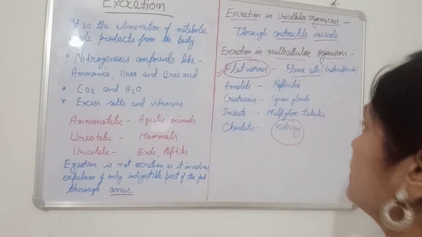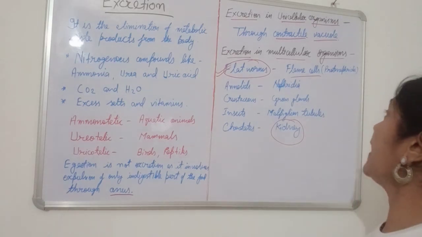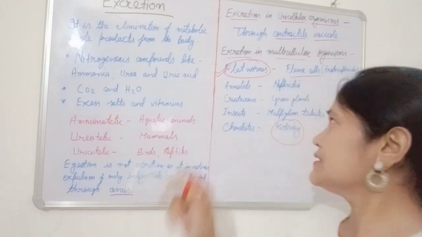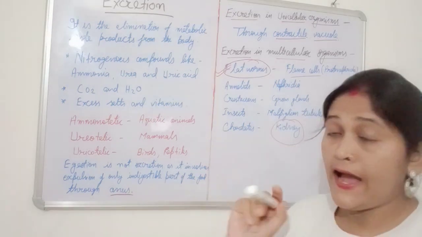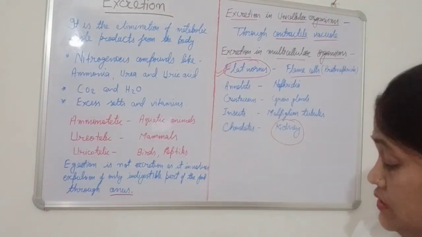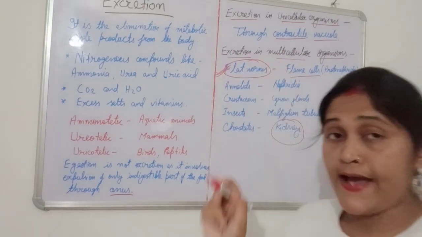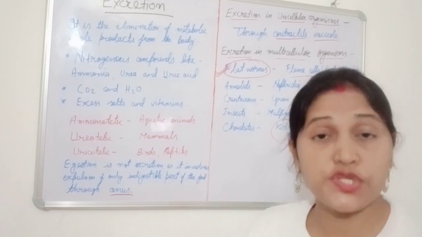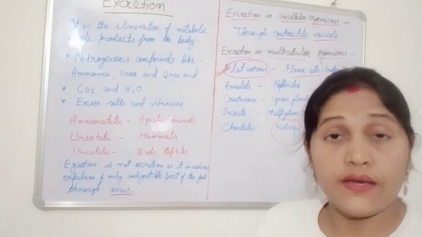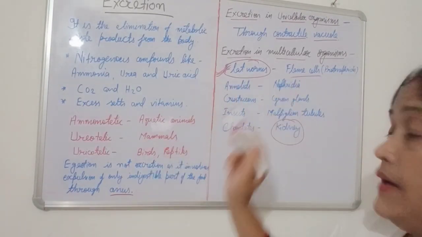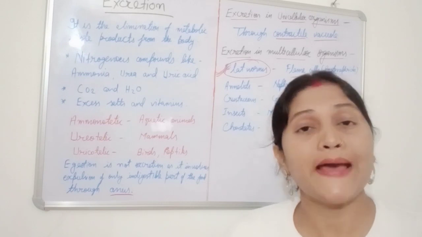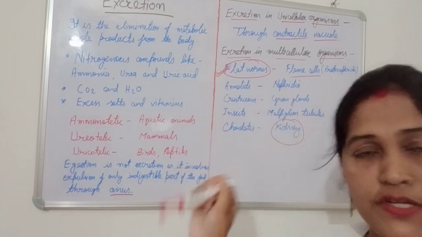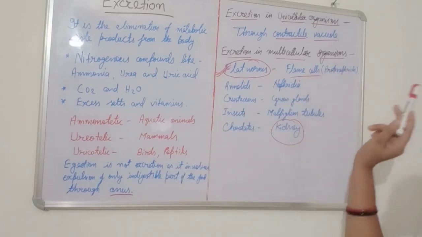In that, which type of organs are there for excretion? That is flame cells. These are actually small structures, okay. It is not a well developed organ like our kidney. And one important thing: in flatworms, excretory structures first evolved. Sometimes this question is asked, like in which organism did an excretory structure first appear? Your answer will be flatworms, phylum Platyhelminthes, okay. This is also known as protonephridium.